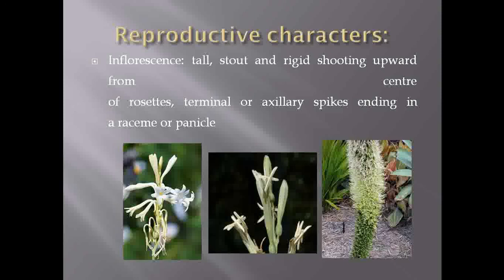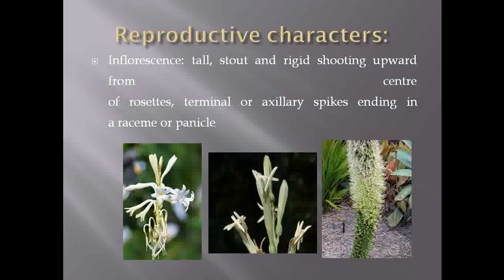Firstly, we are going to study the type of inflorescence observed under this family. If you observe, these are some of the inflorescences observed under this family. Basically they are tall. In some of the members they are stout, very rigid and shooting upwards.